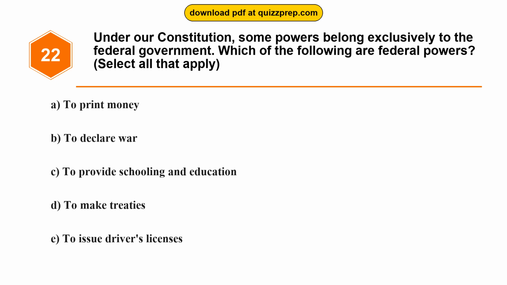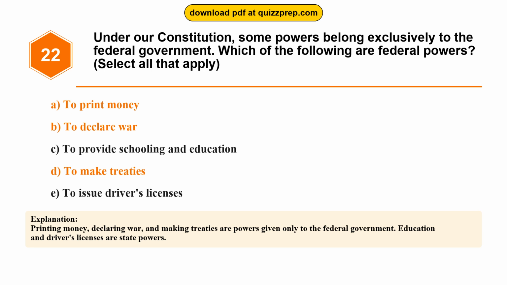Question 22. Under our Constitution, some powers belong exclusively to the federal government. Which of the following are federal powers? Option A, to print money. Option B, to declare war. Option C, to provide schooling and education. Option D, to make treaties. Option E, to issue driver's licenses. The correct answers are options A, B, and D. To print money, to declare war, to make treaties. Printing money, declaring war, and making treaties are powers given only to the federal government. Education and driver's licenses are state powers.